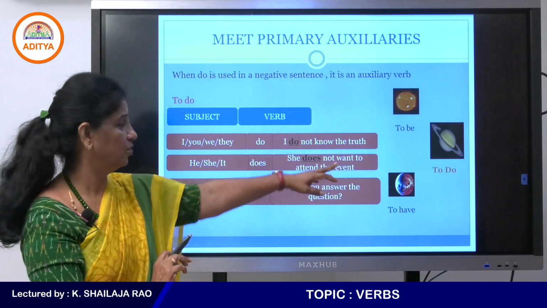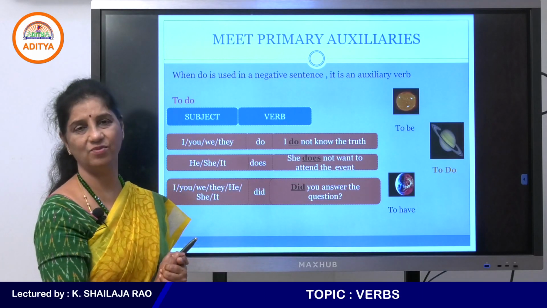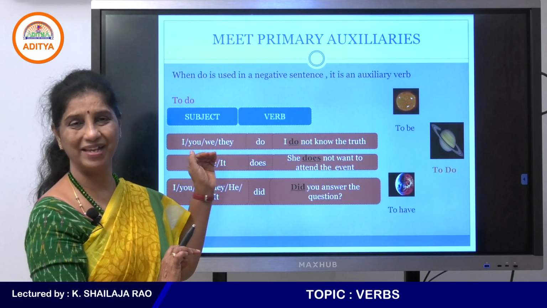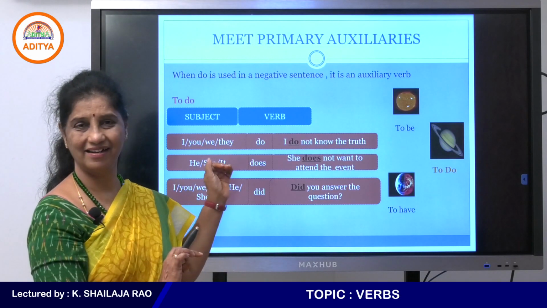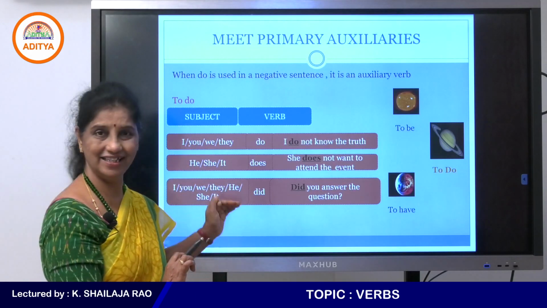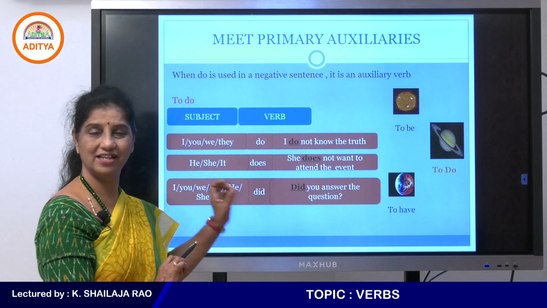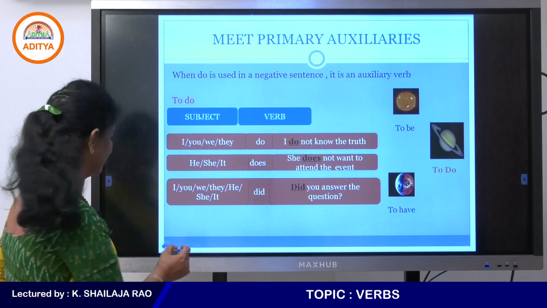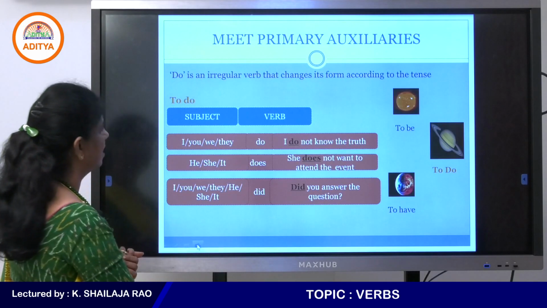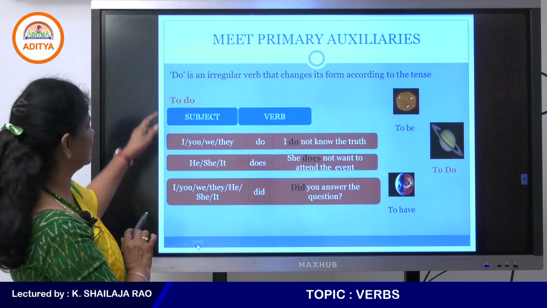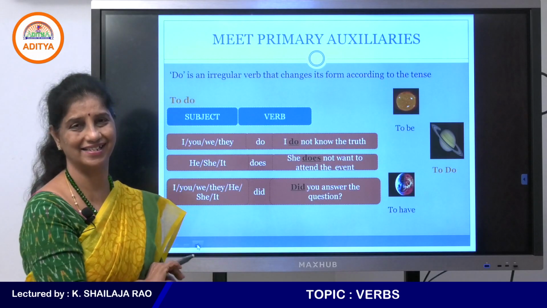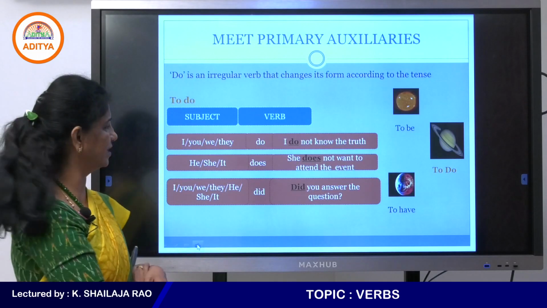That is to do. Okay, the second one, the helping verbs: first is to be: am, is, are. And then to do: do, does, did. Note these words, they are helping verbs. And next, do is an irregular verb that changes its form according to the tense. So, do does not mean only that.